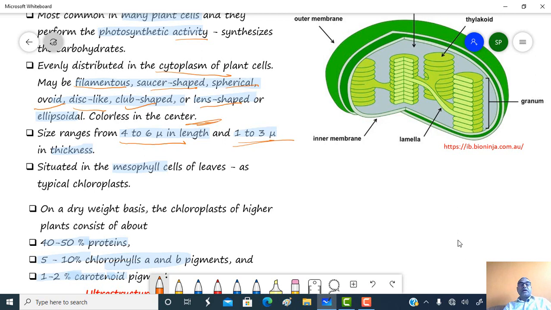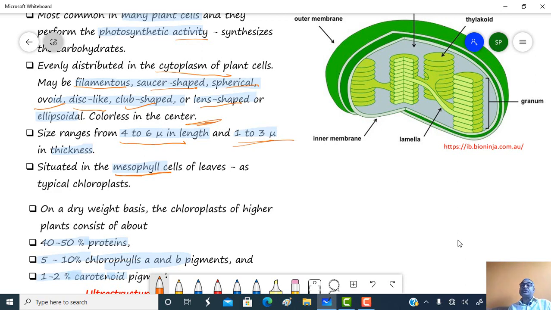If you consider a plant, these chloroplasts are usually placed in the mesophyll cells, or in the case of stem, they are present in the cortical region where chlorophyllous or chlorenchymatous cells are present.